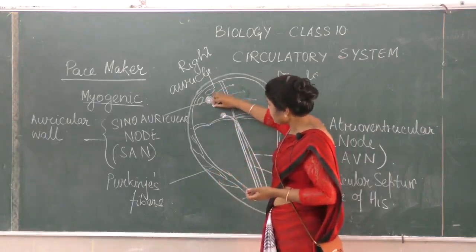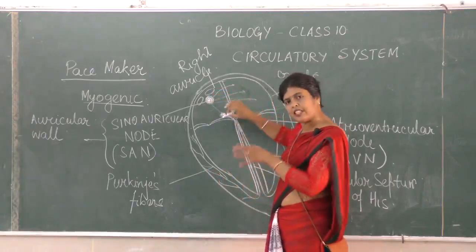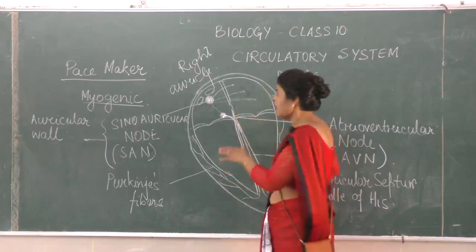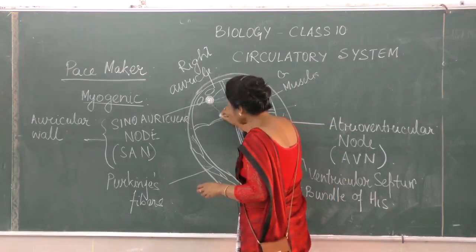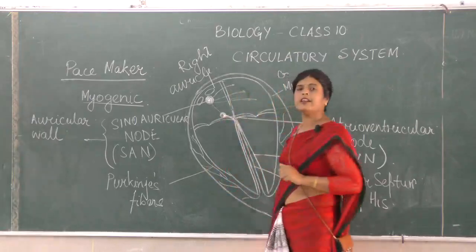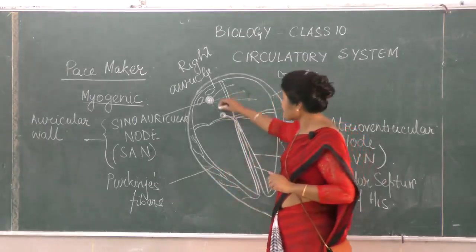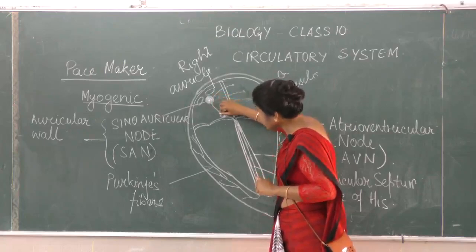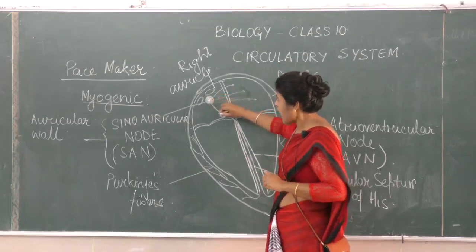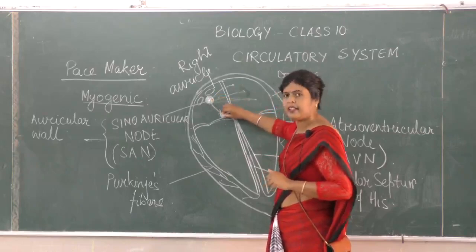Now the impulse is received by the AV node, which is located in the right auricle itself. And now the AV node generates its own impulse. The AV node receives impulse from the SA node, and then it starts to generate its own impulse.